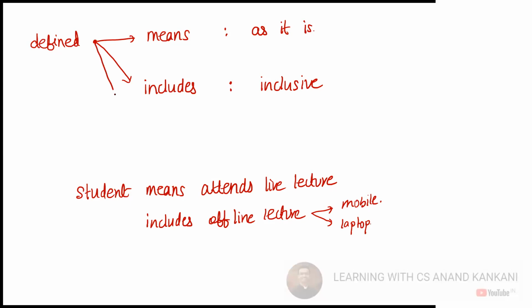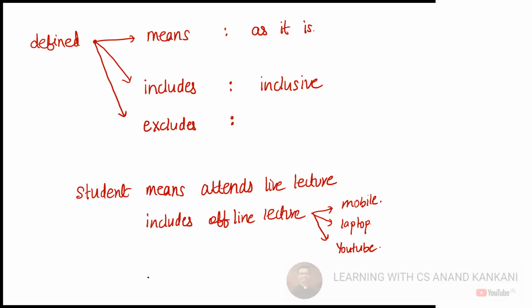Then I have the definition which also says excludes. So offline lectures, I would also say even the students who watch my lecture on YouTube, right? That person is also my student. Okay.